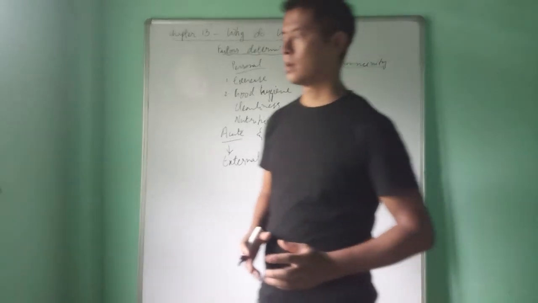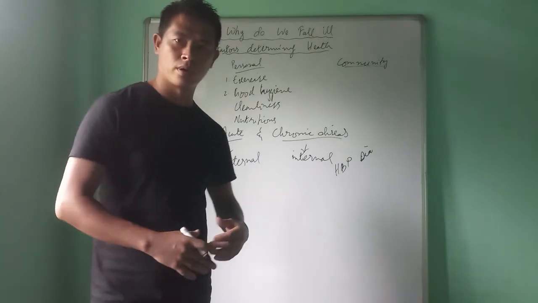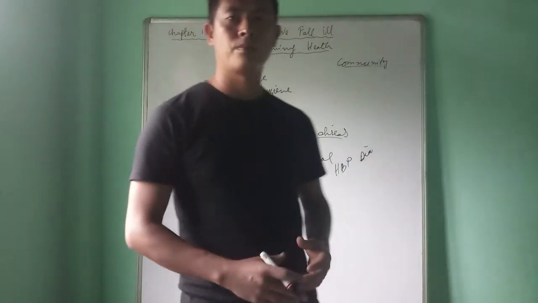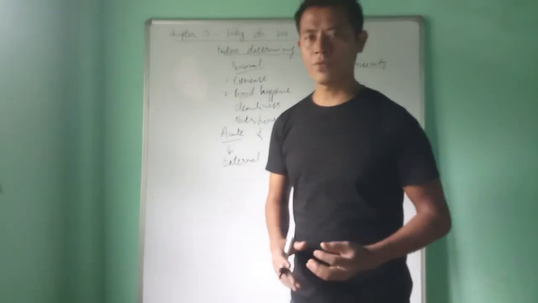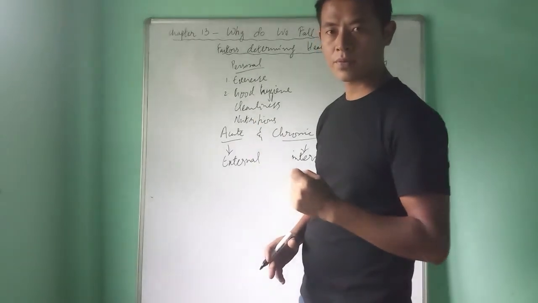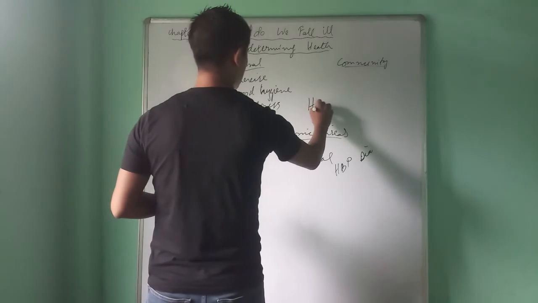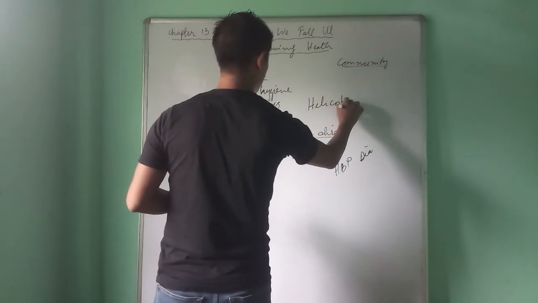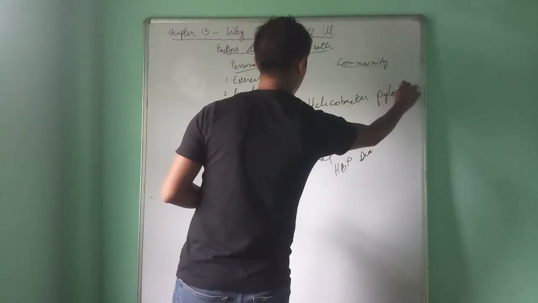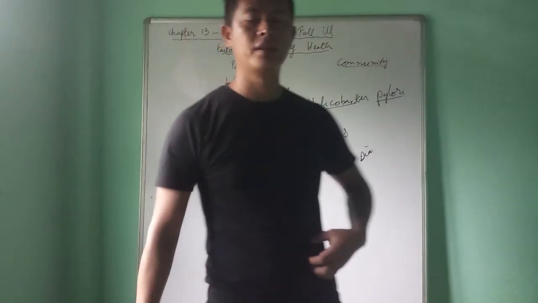But later on, an Australian scientist, Robin Warren, started to study this peptic ulcer. And he found some curved, growth-like bacteria. This bacterium is called Helicobacter pylori. This bacterium is responsible for forming the peptic ulcer.